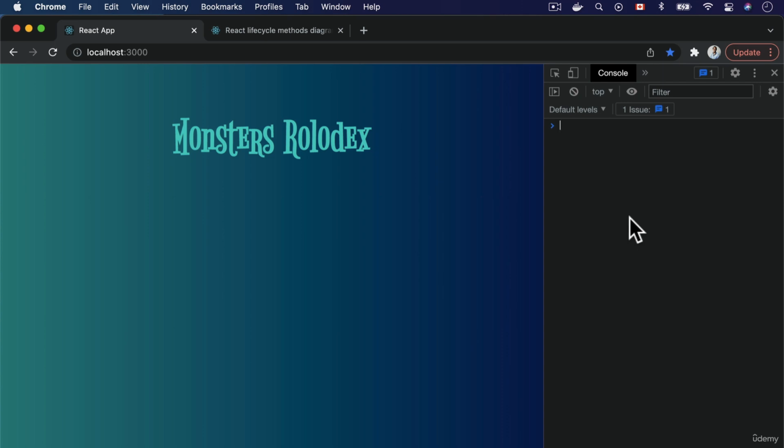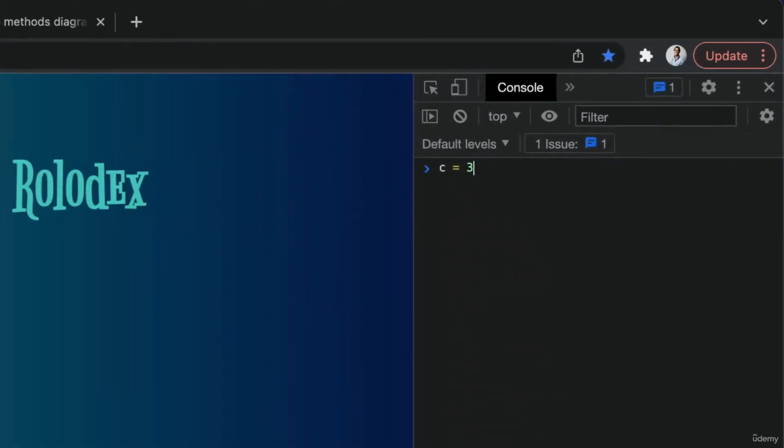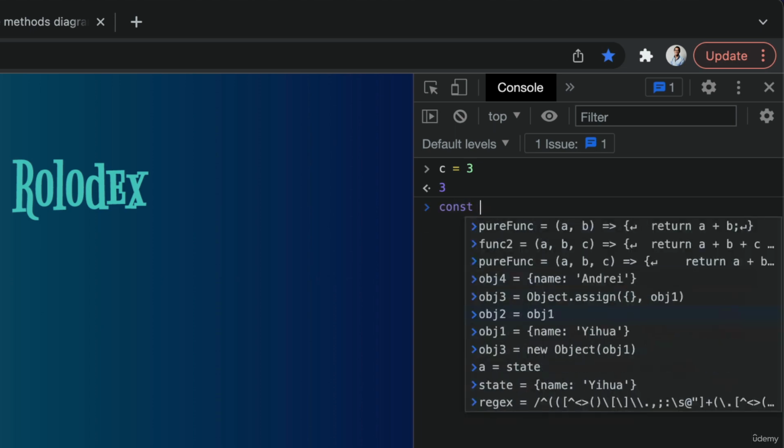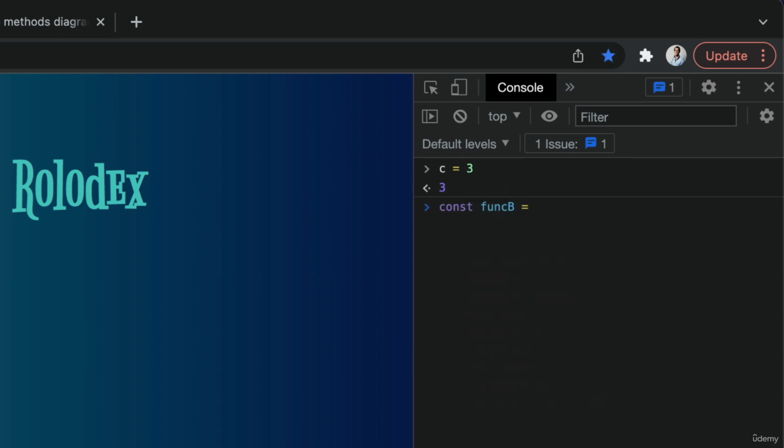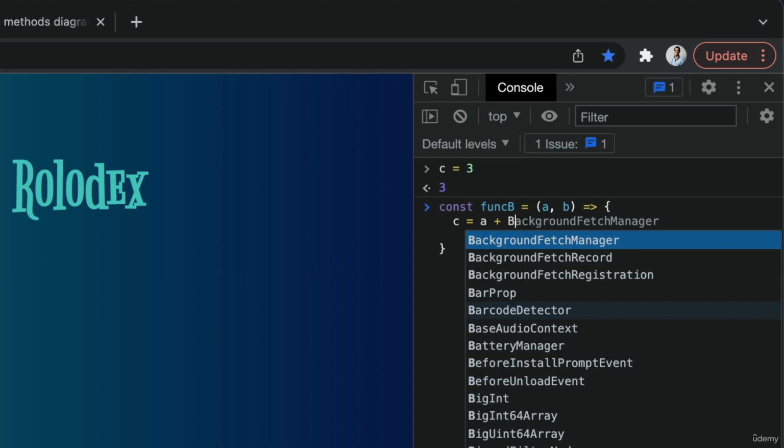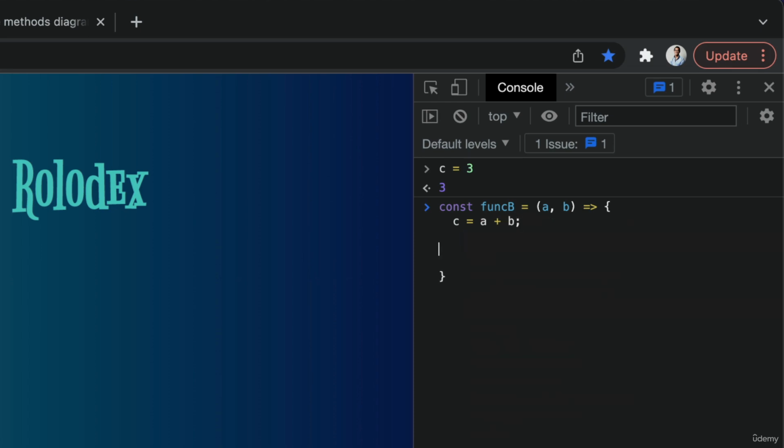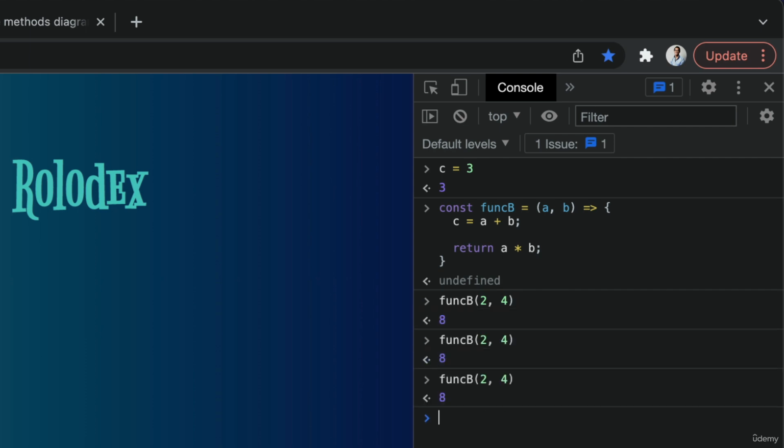Let's once again talk about that variable that we had before, c. c is some value that is outside of our function. In fact, we can make a new function. Let's call it funcB. If this function takes a and b, but for some reason what it does is it sets c equal to a plus b, and what else it does is maybe it returns a times b.